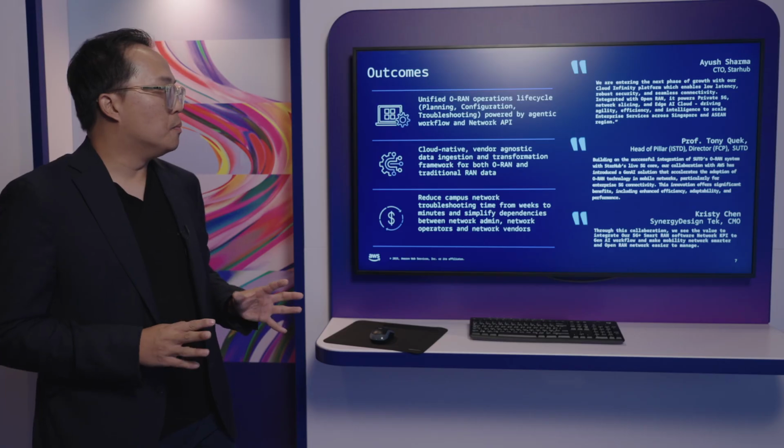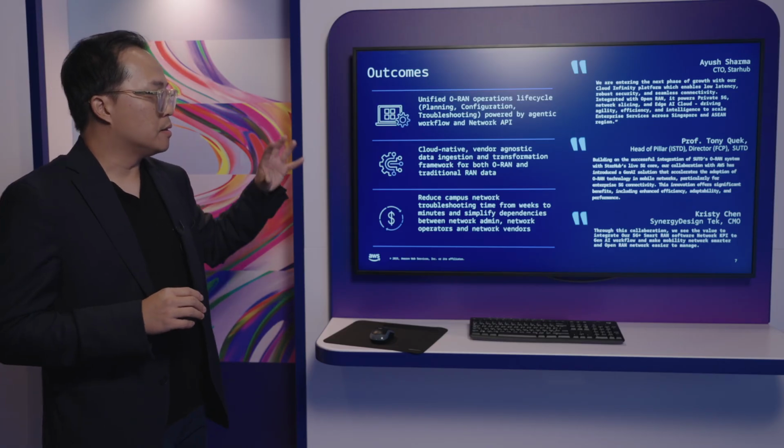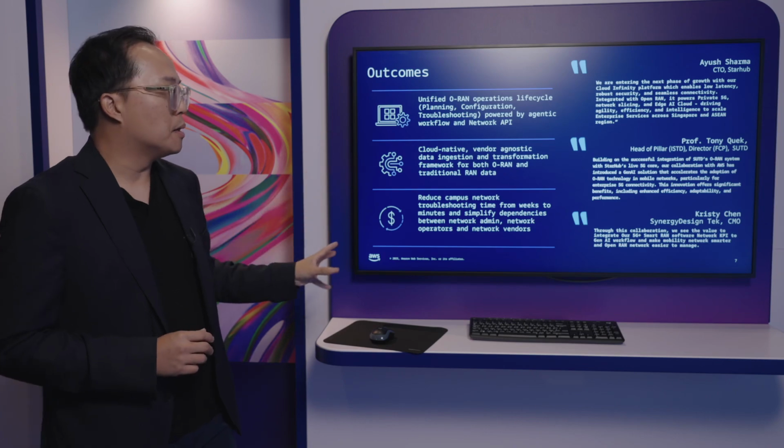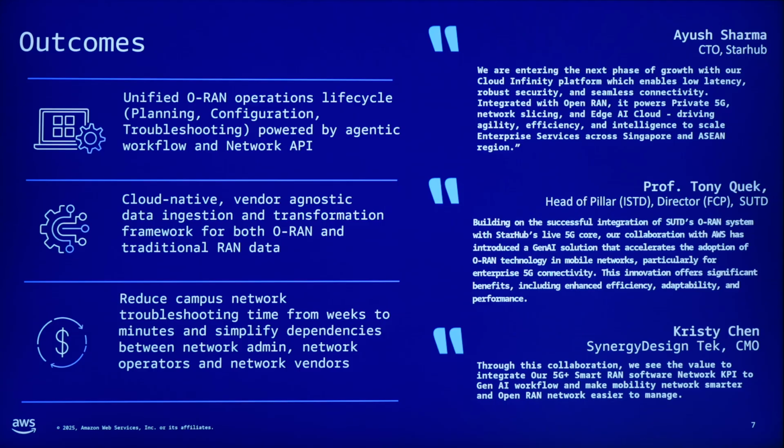In summary, we deliver three very tangible outcomes for the participating companies. First one is we created this unified Gen AI-powered Open RAN network platform, which is something that can be leveraged by the SUTD team in their own environment going forward. For both SUTD and Starhub, this collaboration basically gives them a foundation to build upon. From a Starhub perspective, they are able to leverage this framework and potentially reuse it for other enterprise customers.